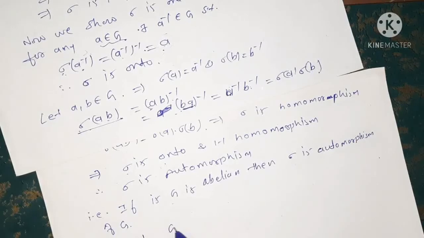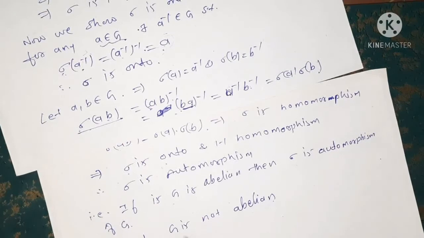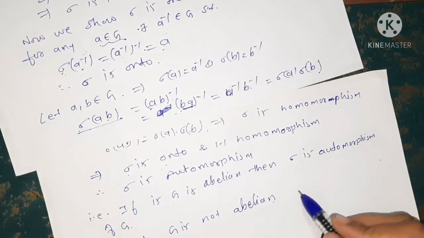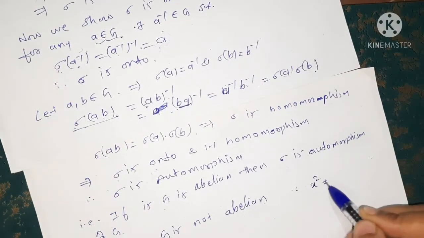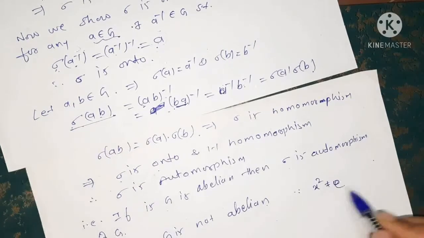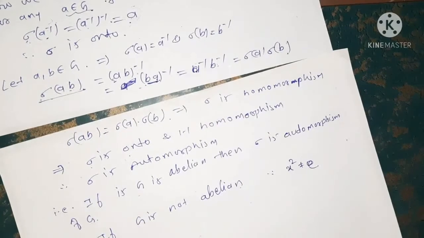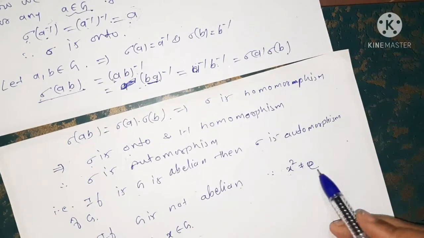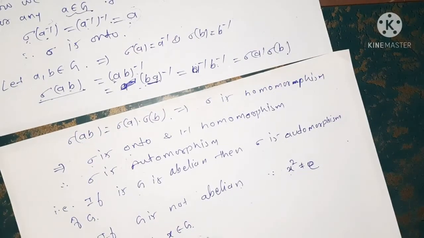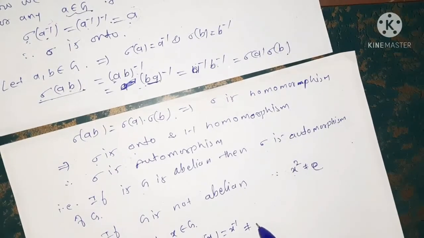Now if G is not abelian, by the given condition, since x square is not equal to e, this is our given condition, right? So for any x belonging to G, because x square is not equal to e, we have sigma of x equals x inverse is not equal to x.